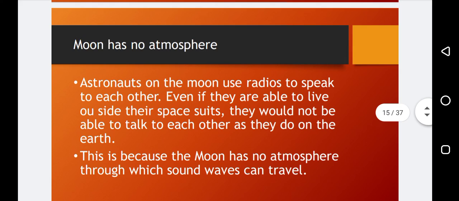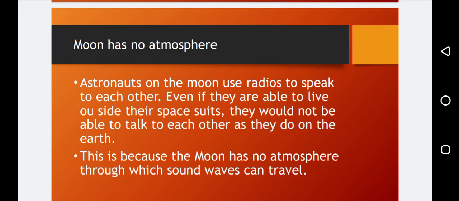The moon has no atmosphere. Why? Astronomy means the study of space. Astronauts on the moon use radios to speak to each other. Even if they were able to live outside their space suits, they would not be able to talk to each other as they do on the earth, right?